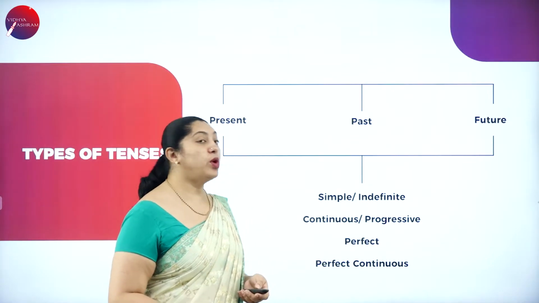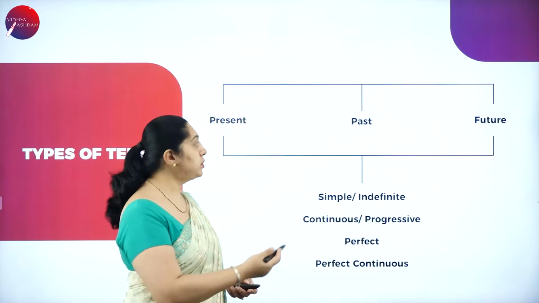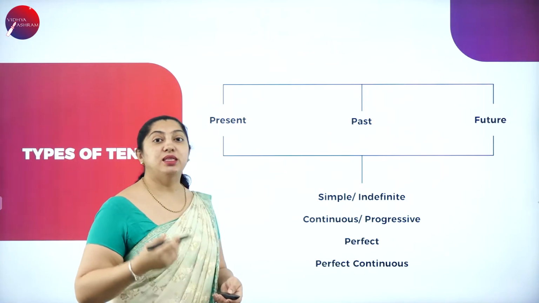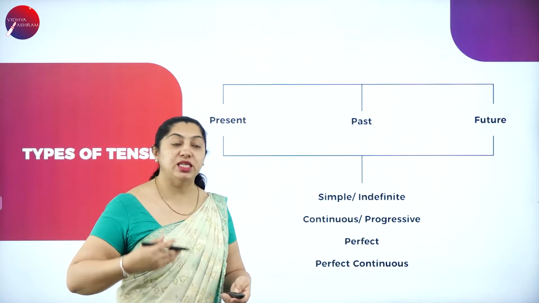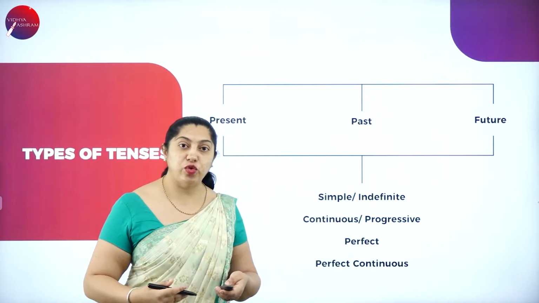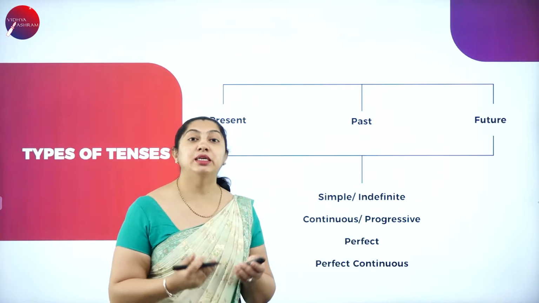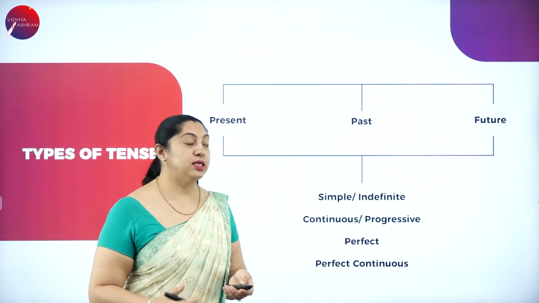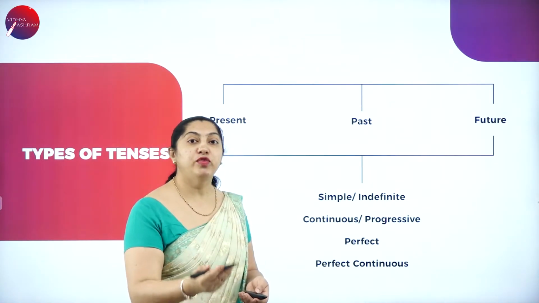When I talk about the 12 tenses, first is present, past and future. The present tense is divided into 4 subdivisions. In the same way, past tense into 4 divisions, future into 4 divisions. So put together there are 12 tenses. So simple present, simple past, simple future.